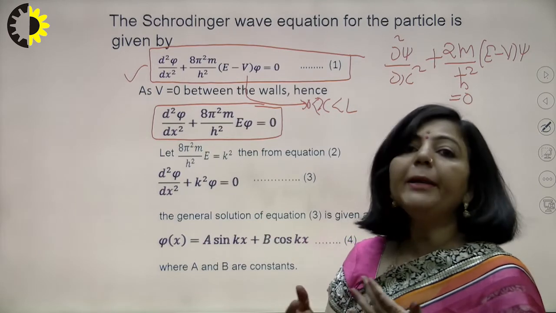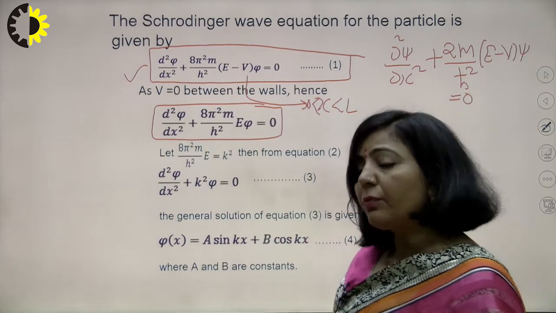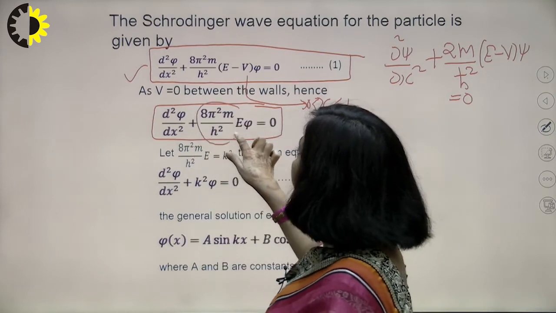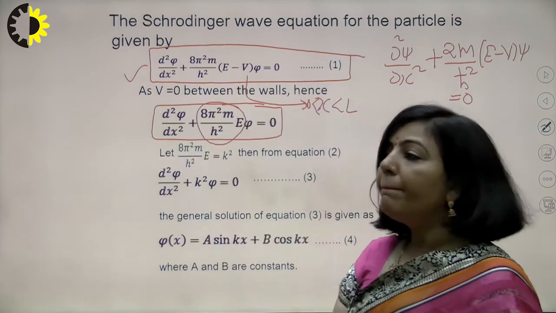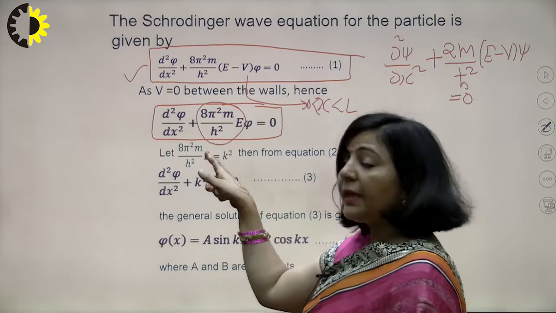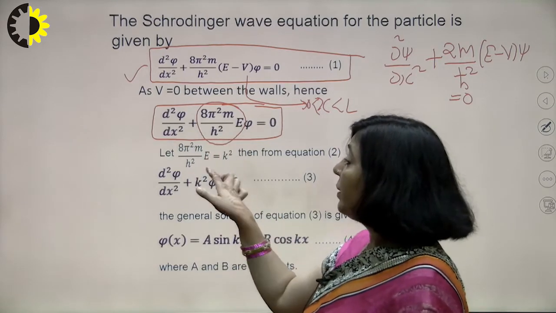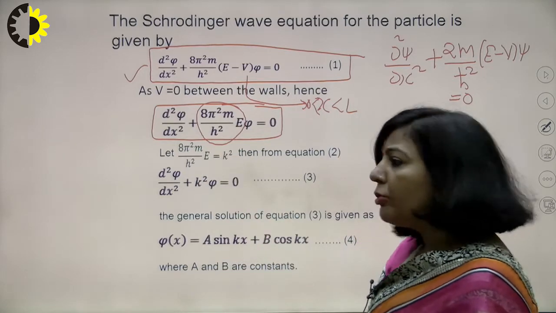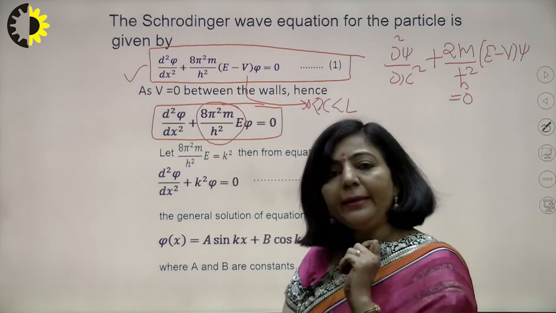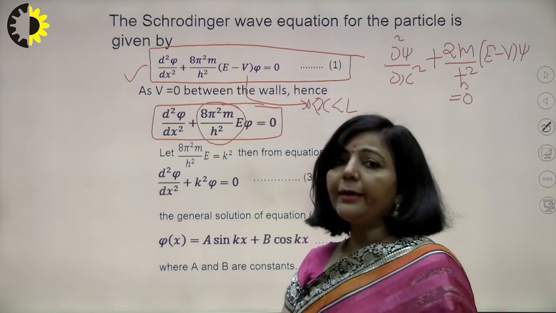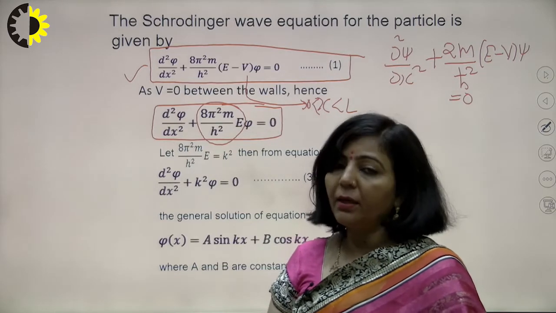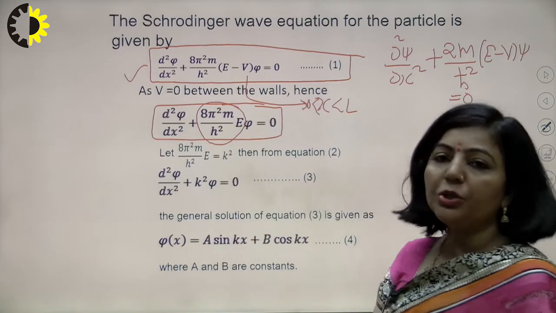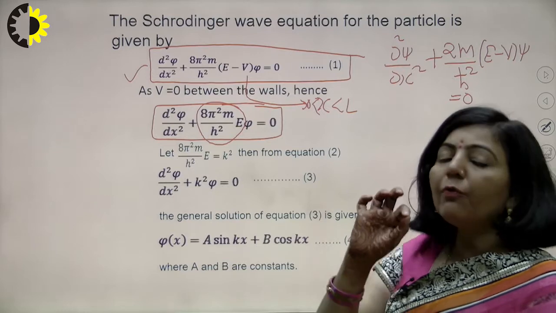Now, just to write this equation in its simplest form, we replace this entire term, 8 pi square m upon h square E, with k square. Why am I writing k square here? You could also write k, but then, in order to write the solution of this second order differential equation, you would get the solution in terms of under root k.